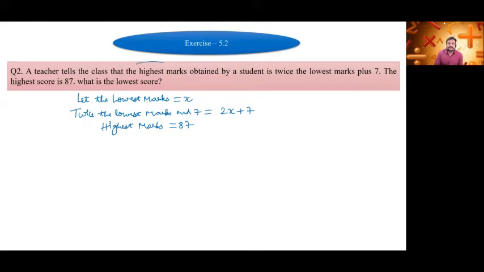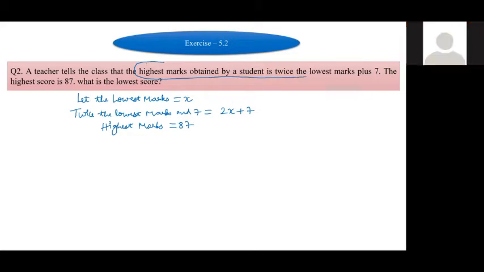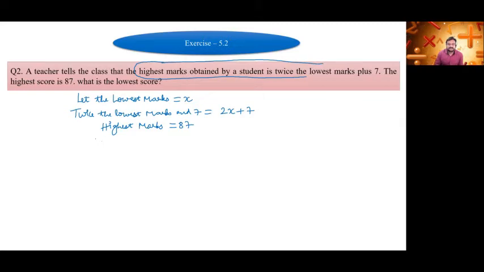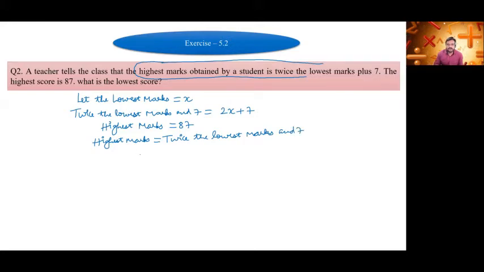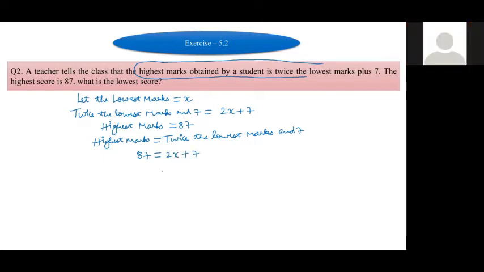The highest marks obtained by a student is equal to twice the lowest marks plus 7. So 87 will be equal to 2x plus 7. Okay.